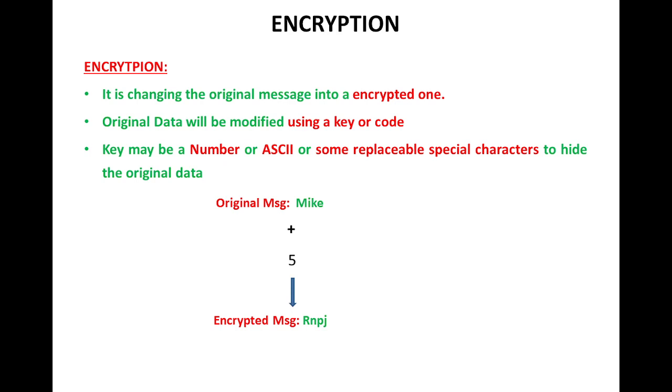That's why, when you take the ASCII value of M and add the value 5, it represents the capital character R. In this way the remaining characters are also taken and ASCII values are added, and the resulting ASCII values are converted into the corresponding alphabets to send the encrypted message over the network.